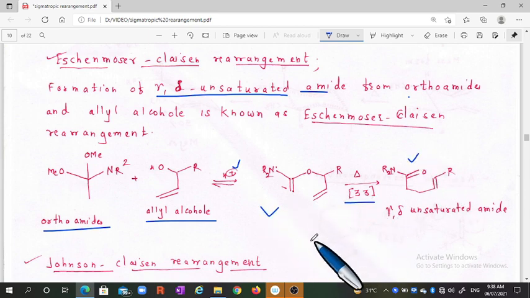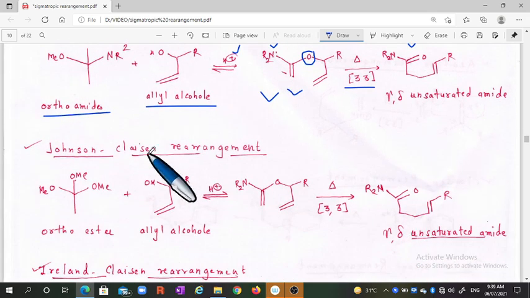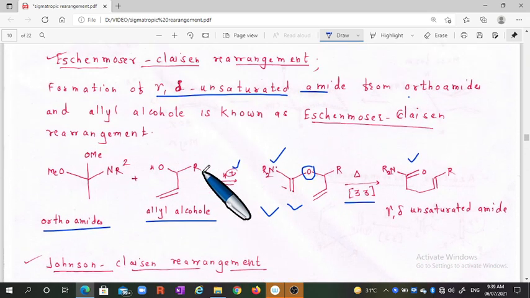In this case also oxygen is present. It is similar to our Claisen-Cope rearrangement, but in this case a nitrogen is present at that position, and that is the Eschenmoser-Claisen rearrangement.